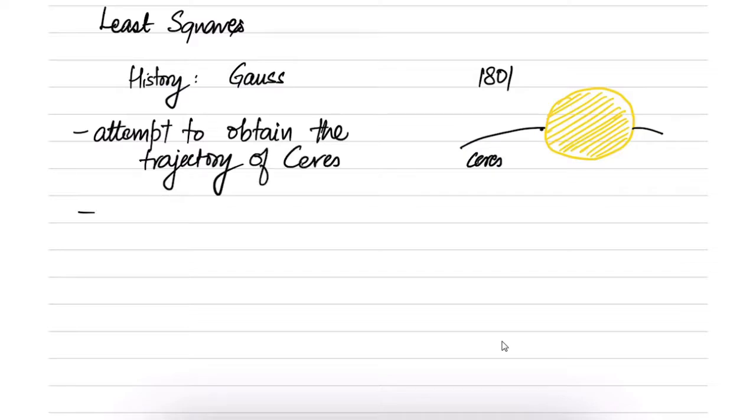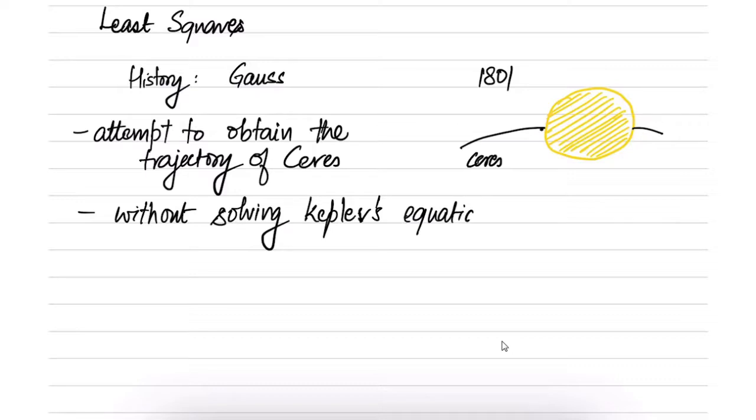In other words, the goal was to find the trajectory of the comet using the observations that were made before the comet was obscured. At the time, the only known method was to solve Kepler's nonlinear equations of motion, and without any kind of computing tools, that was a very difficult task. Among all the predictions made, Gauss's prediction turned out to be the most accurate.